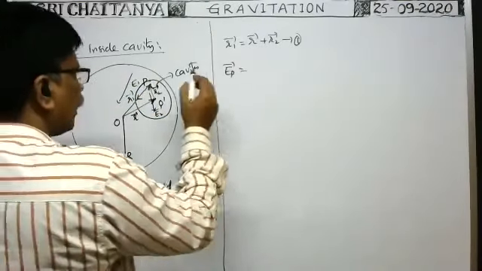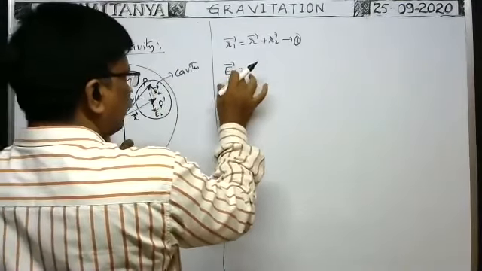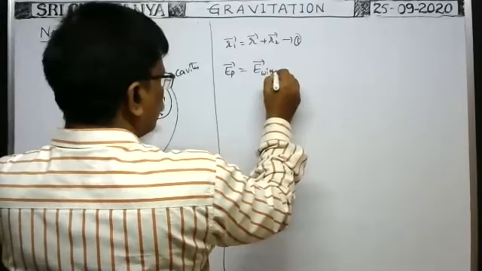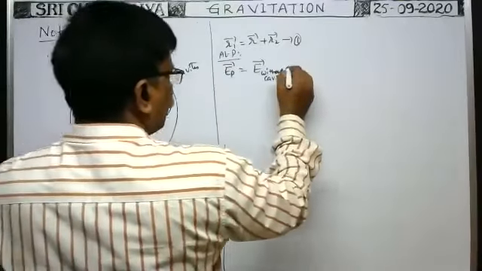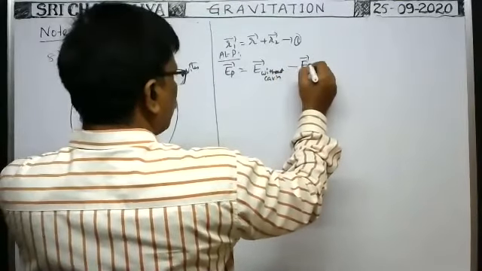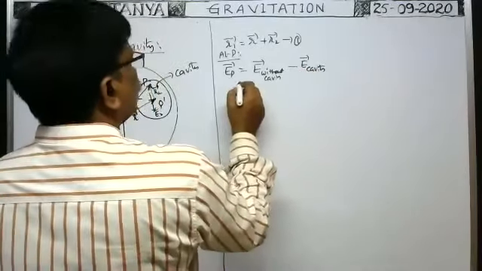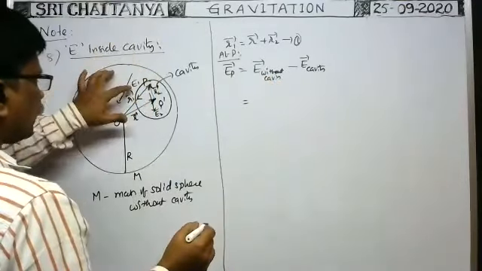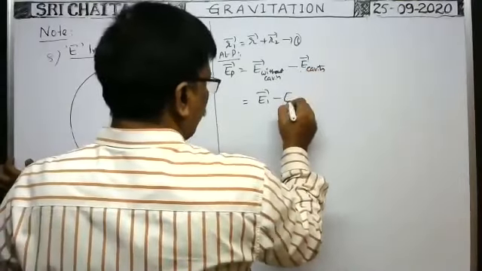Okay. So the intensity of gravitational field at this point P with cavity is equal to the intensity of gravitational field at this point without cavity, represented as E1 bar, minus the intensity of gravitational field at this point P due to the cavity, which is E2 bar.